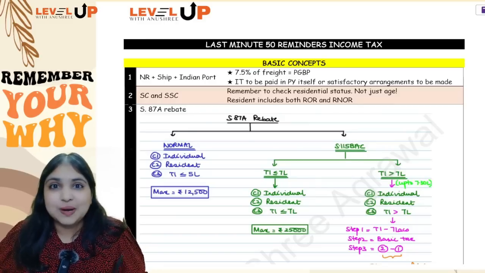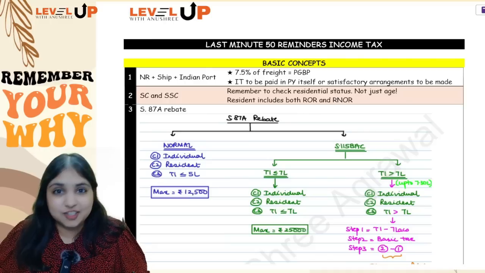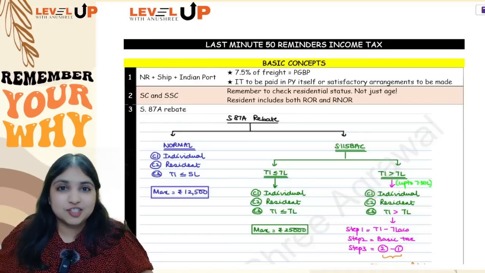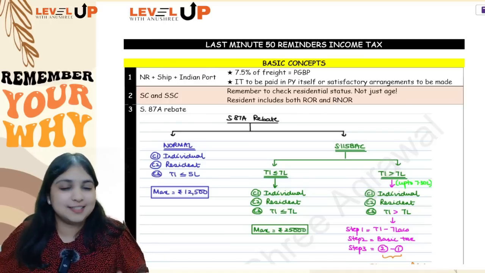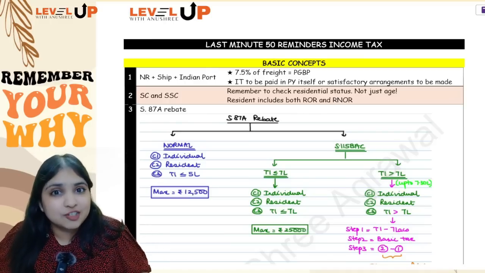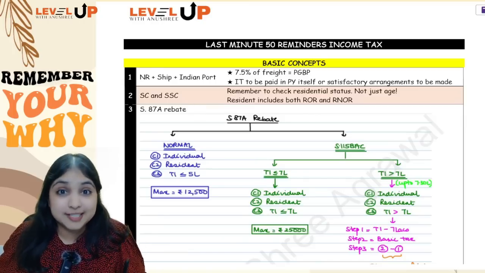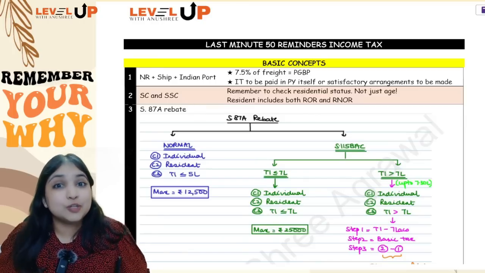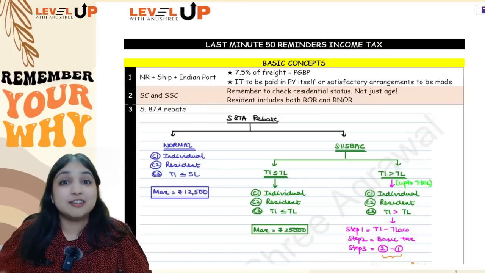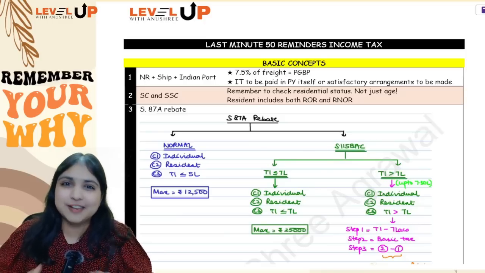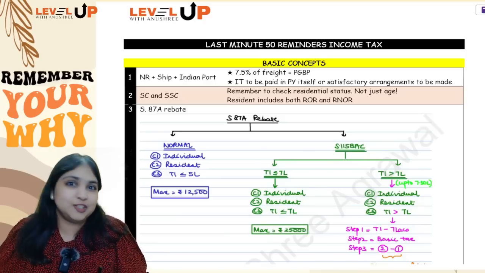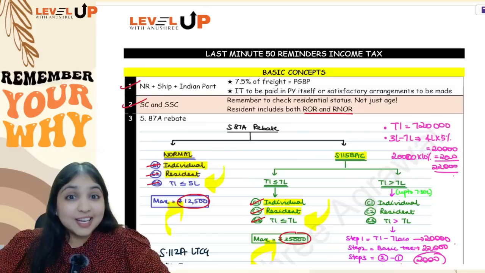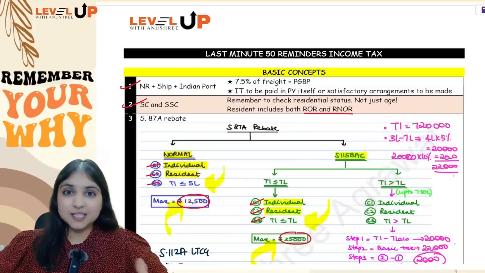Now in this video I am going to be discussing with you 50 adjustments. These are those 50 adjustments where you often make silly mistakes. These are those 50 adjustments which are highly probable from your examination's point of view. These are those 50 adjustments which will really help you handle your question paper very smoothly, especially your first total income question.